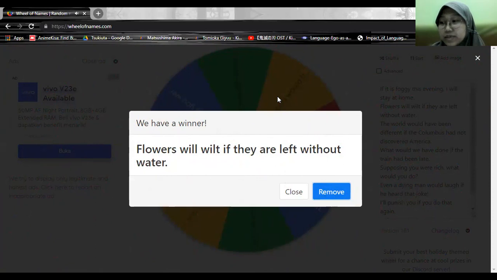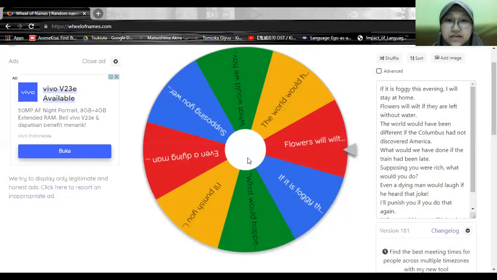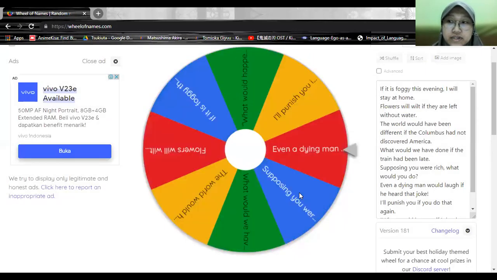I will choose Lola, please. Yes, Miss. I think it's not conditional sentence type 3 because it is a fact. Okay, that is correct, Lola. Thank you.